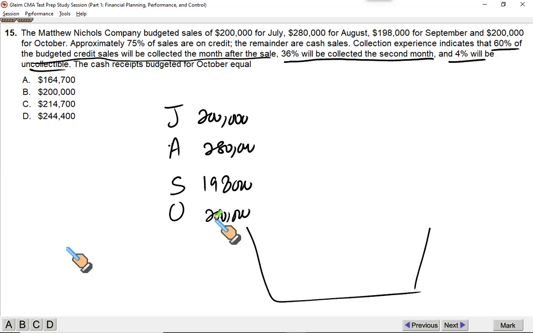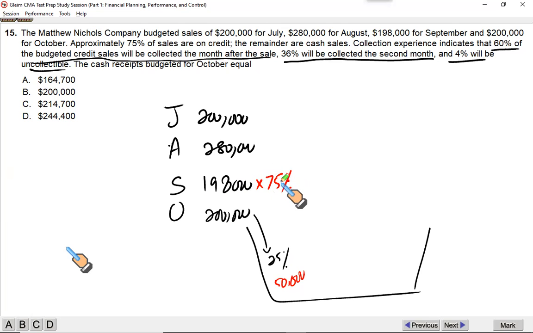Okay, now you are not going to collect any credit sales from October. What you will collect is just the cash sales, which is 25% of October sales. So 25% of October sales is going to be 50,000. Write this right here. What you sell in September, 75% of this is credit.